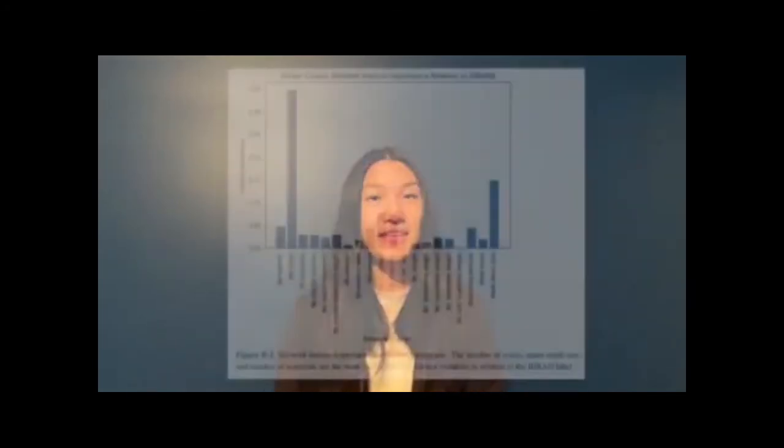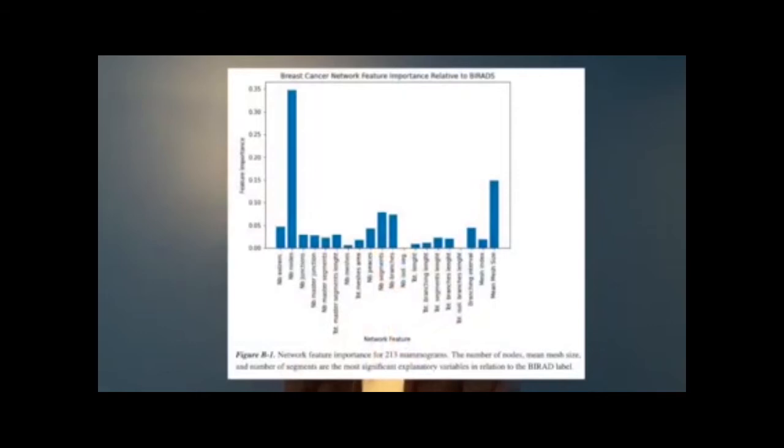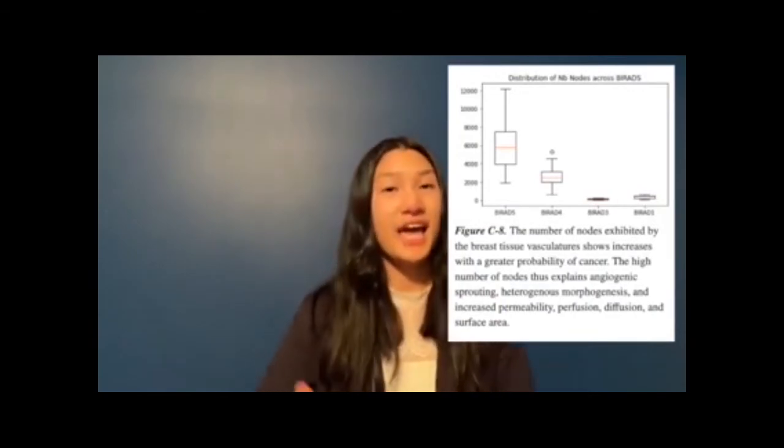Overall, it was found that breast cancer angiogenesis exhibited a higher Lyapunov exponent than in non-tumorous vasculature, confirming the hypothesis that angiogenesis architecture can be modeled by deterministic chaos. It was observed that the number of nodes, the mean mesh size, and the number of segments exhibited the greatest, second greatest, and third greatest significance in a given network's BIRADS label. The general trend of the number of nodes exhibited by the breast tissue vasculatures increases with a greater probability of cancer.